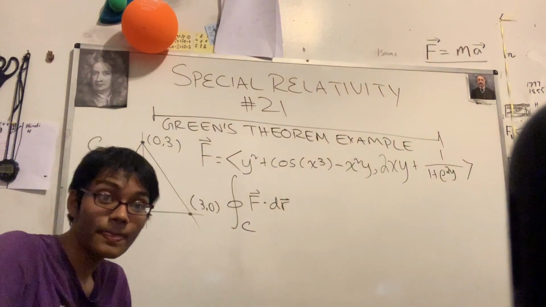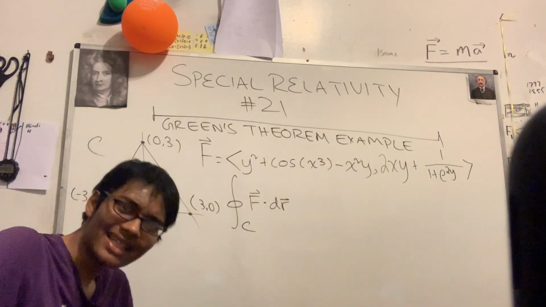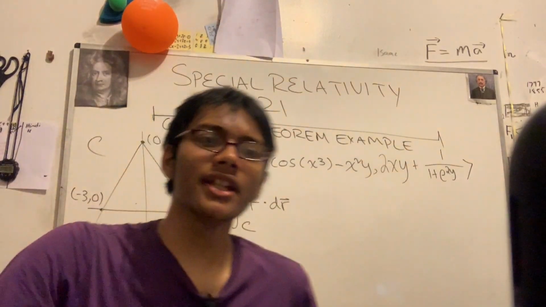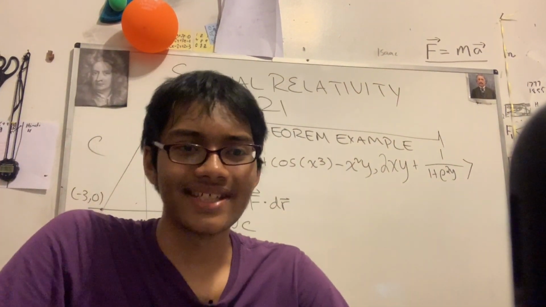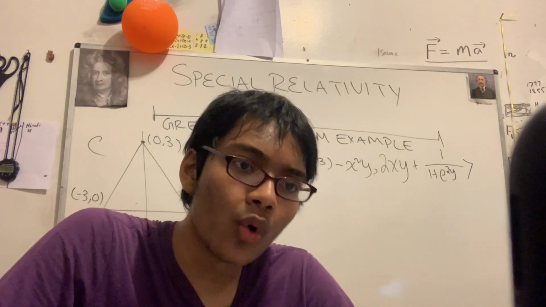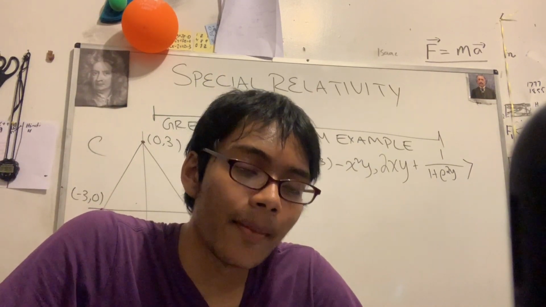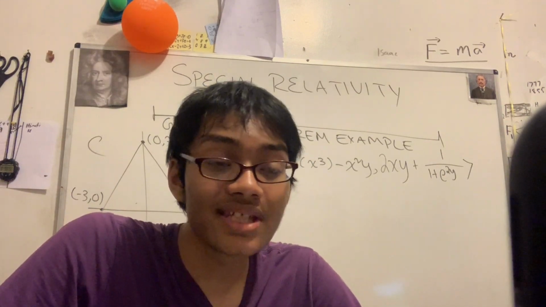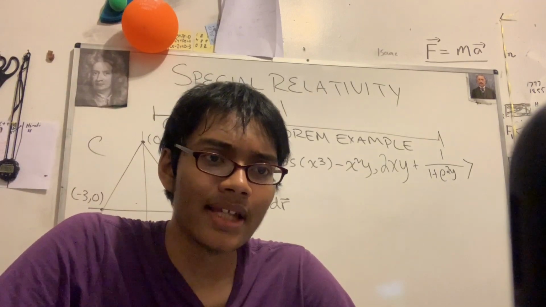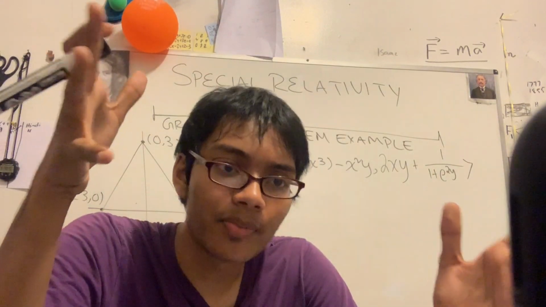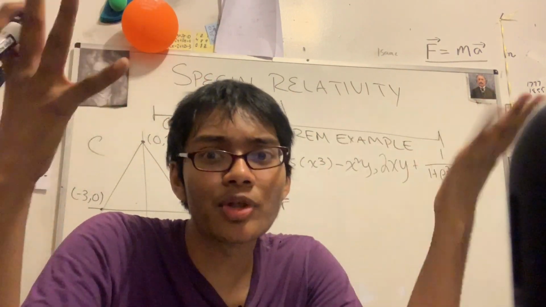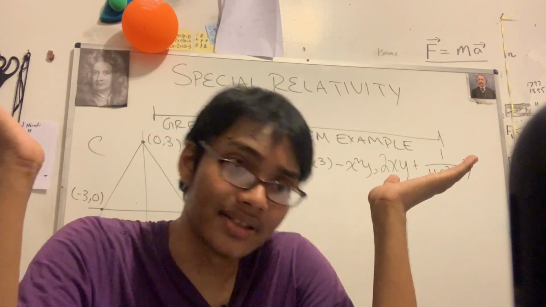Okay. Now, what this is essentially telling us is really quite simple. When I talk about f dot dr, what am I really saying? I'm saying I want to find the work done by this vector field on some particle that is on that particular path C. So make sure you understand the conceptual part of the problem before you get into the mathematical part, because if you don't understand the conceptual, you're not going to understand the mathematics, that's for sure.